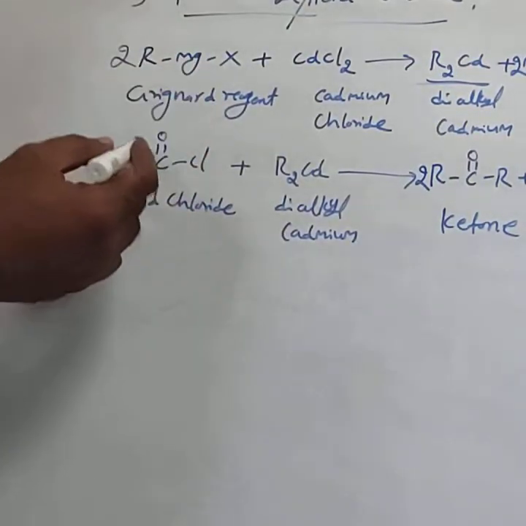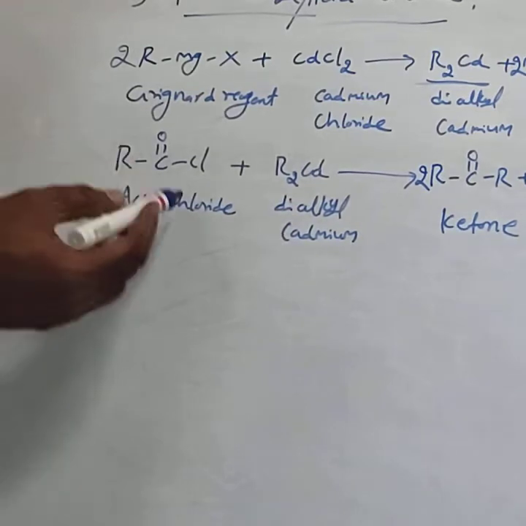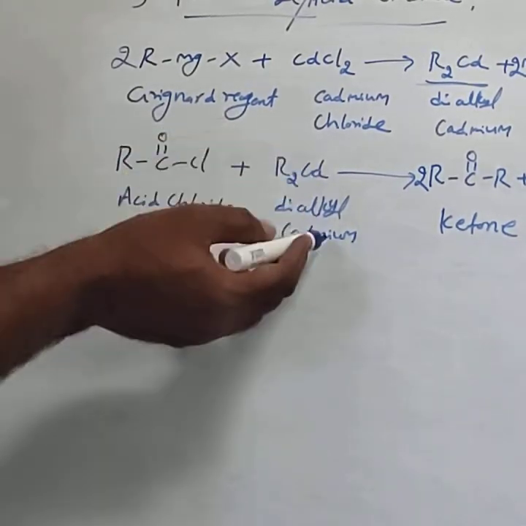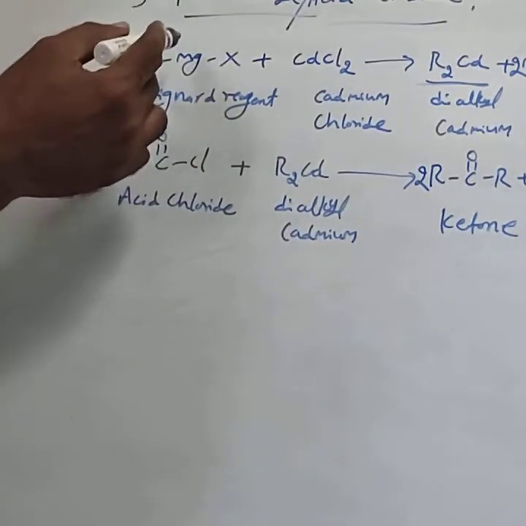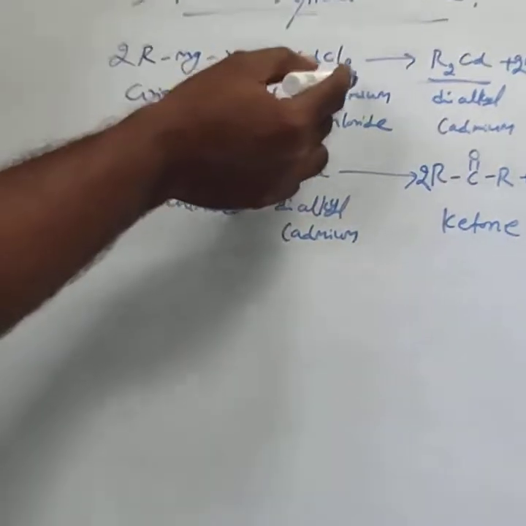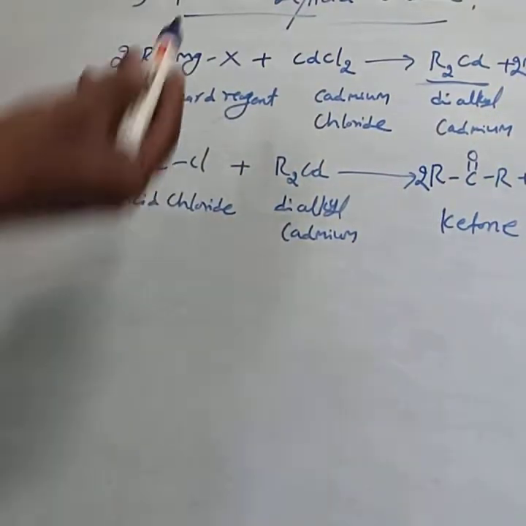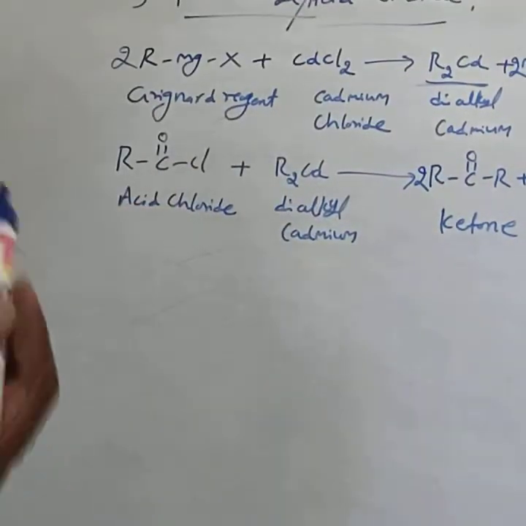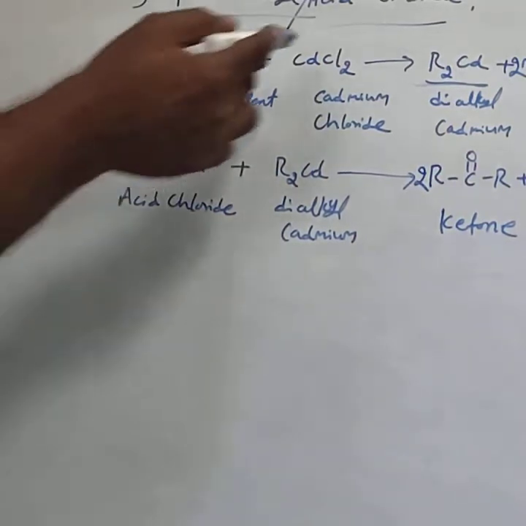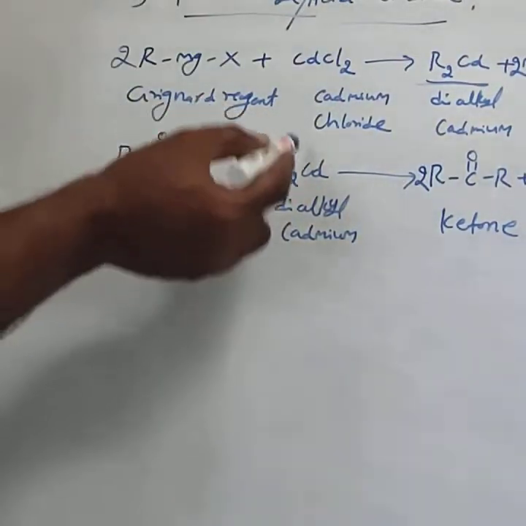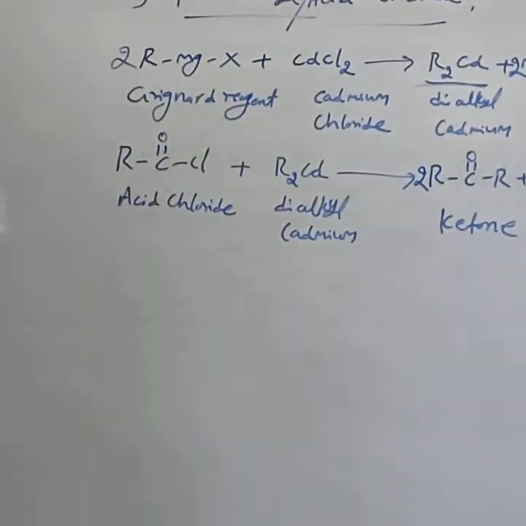The explanation is: acid chloride is treated with dialkyl cadmium, obtained from the reaction between Grignard reagent and cadmium chloride, and ketone is formed. Otherwise, you can give it as self-explanatory: Grignard reagent, cadmium chloride, dialkyl cadmium. Then acid chloride, dialkyl cadmium, ketone is formed. Then the second method.